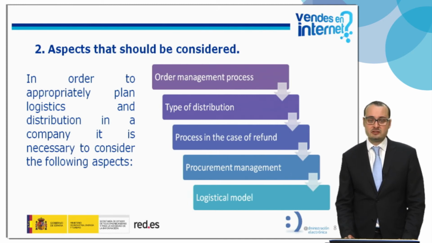Type of distribution: physical or digital distribution. Physical distribution is for physical products that need an order and shipping preparation. Digital distribution is for products that can be directly downloaded: music, software, digital books, etc. In this case, we will just have to keep to the applicable legislation, and the shipment doesn't need preparation.